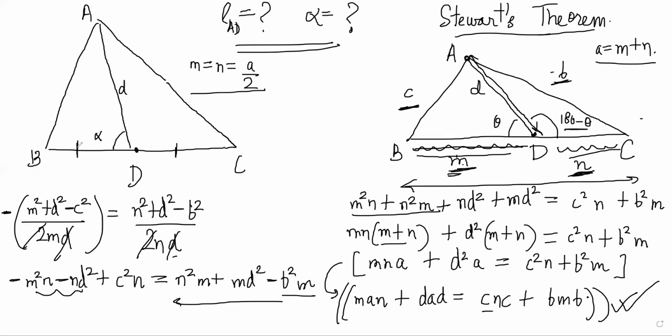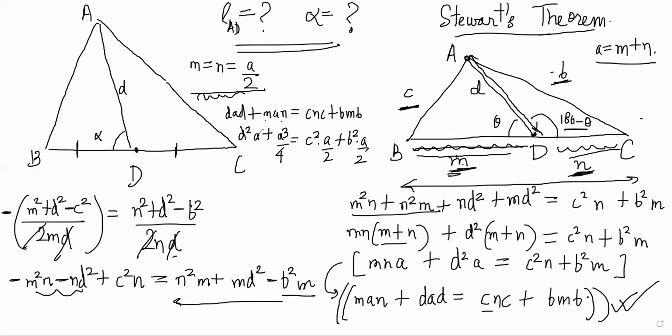So here in this case, this is the situation. So I will use dad plus man. So DAD plus MAN is equal to CNC plus BMB. Now DAD is fine, I will just write it as D square A. M and N are A by 2. So it is A cube by 4 is equal to C square N, which is A by 2, plus B square M into A by 2.